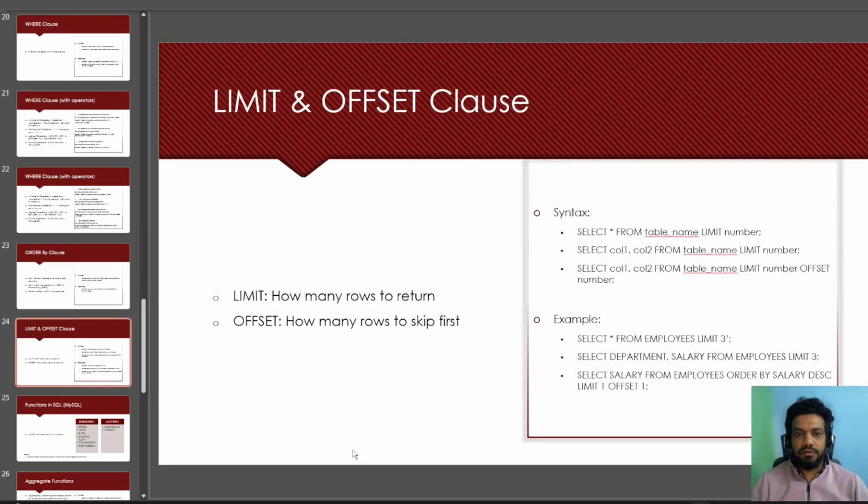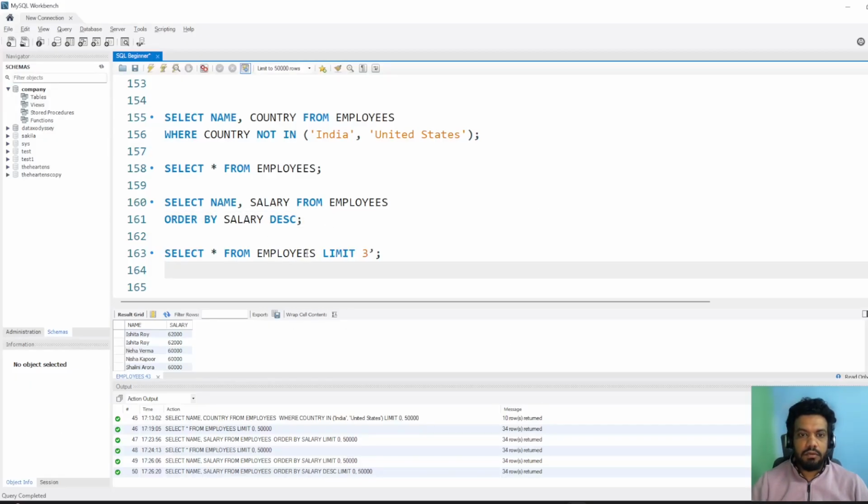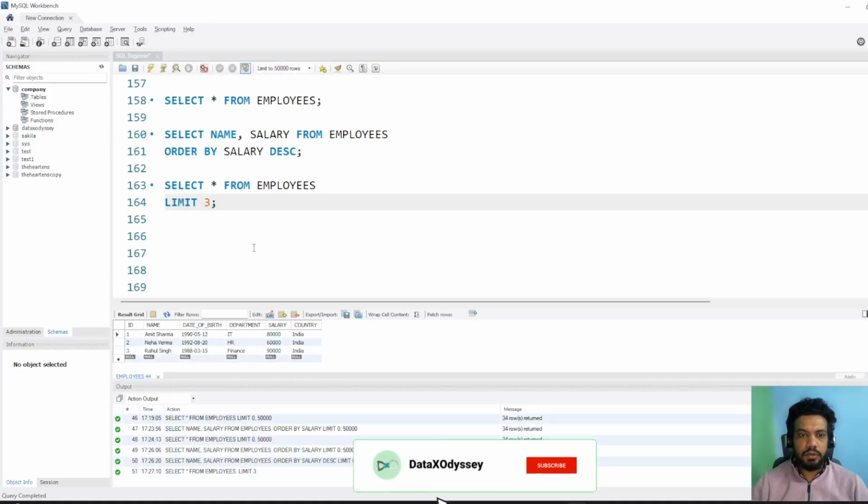Next is limit and offset. In limit, we say how many rows we want to return. So first let's look at the limit. This is the syntax: select star from table name, limit, then a number. Select star from employees, limit 3. Okay, so we got 3 rows.